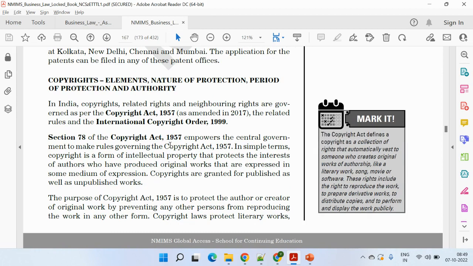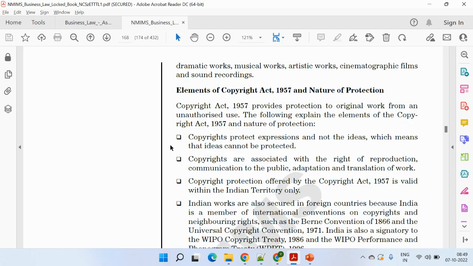Then the next part is copyrights. Section 78 of the Copyright Act empowers the central government to make the rules. In simpler terms, it's a form of intellectual property that protects the interests of authors, for original work that can be expressed in some medium of expression. So copyright is more or less about books or certain movies. This is not actually what is being asked in the question, but since it's a part of IPR, you need to mention this as well.